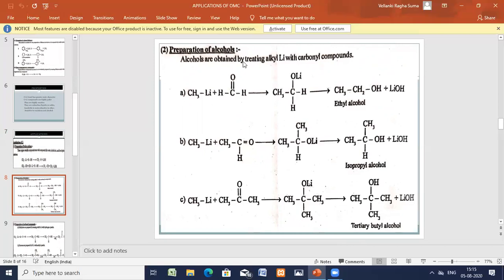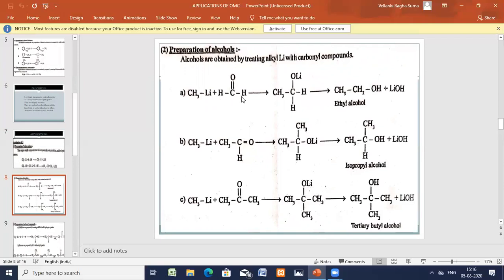Now, we'll see the preparation of the alcohols, a very interesting example and a very important one. Alcohols can be prepared on treating alkyl lithium with carbonyl compounds. Methyl lithium, here, what is this?